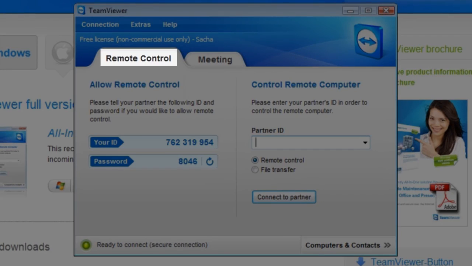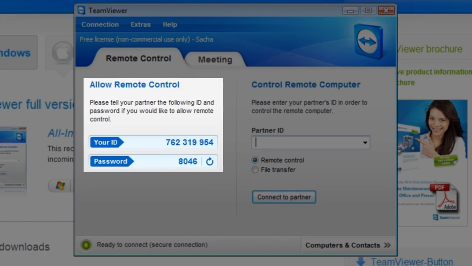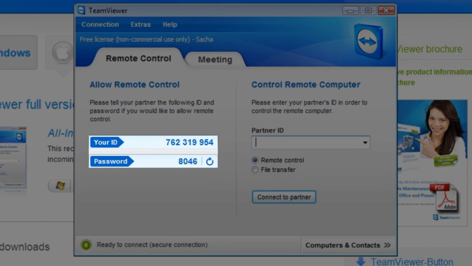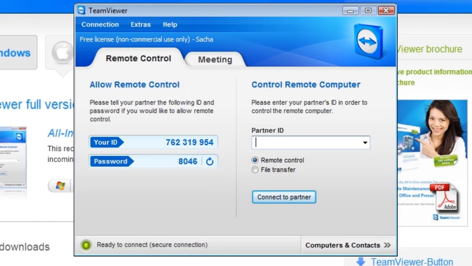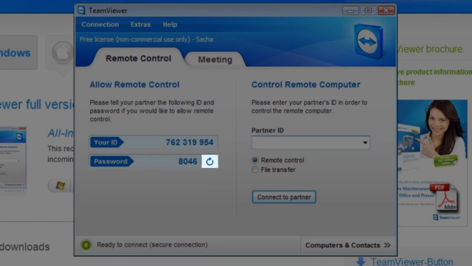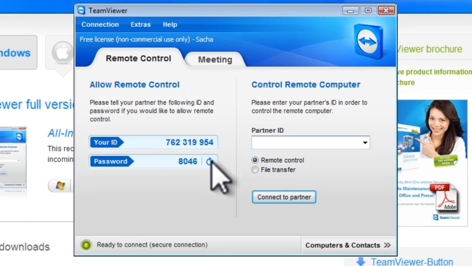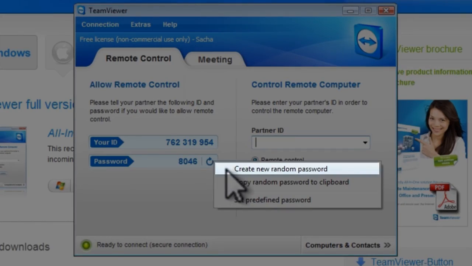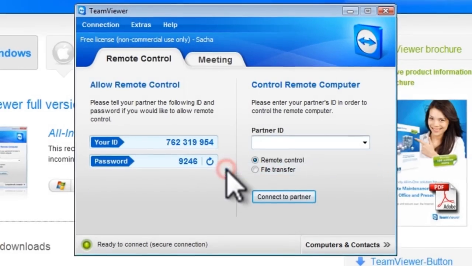If we look under the Remote Control tab, under the Allow Remote Control section, we will see your ID and password. This is the login information to connect to this computer. After you help the user install TeamViewer, you need to have them give you the correct login information. If they are having a hard time reading the password, you can click on the Password Options button, and then select Create a New Random Password.